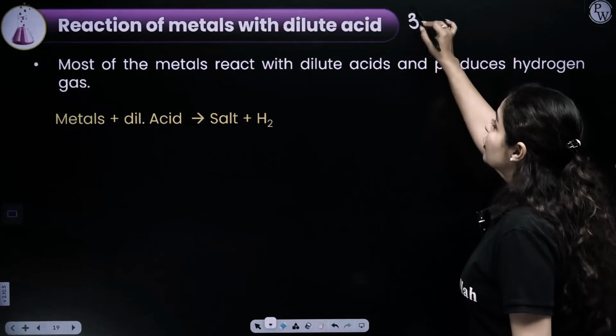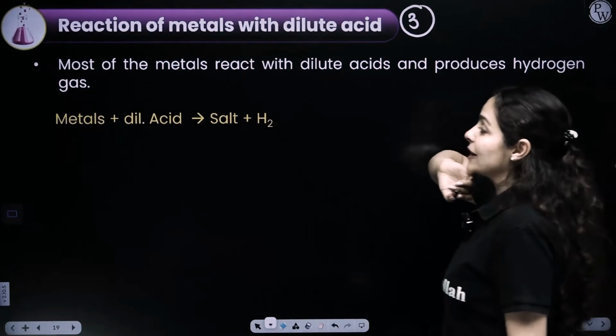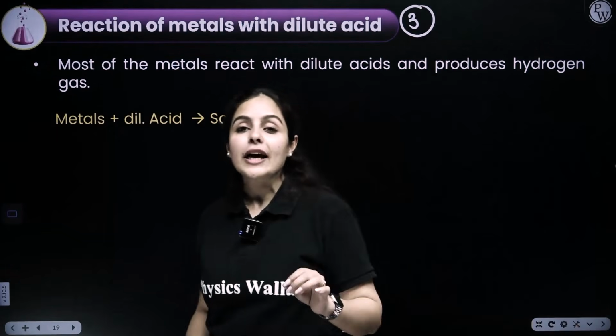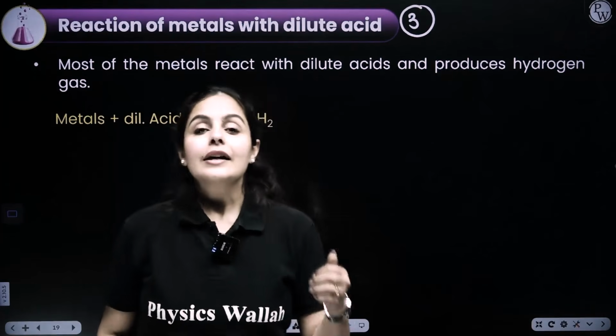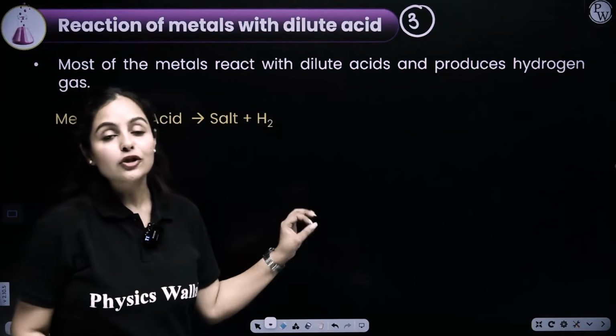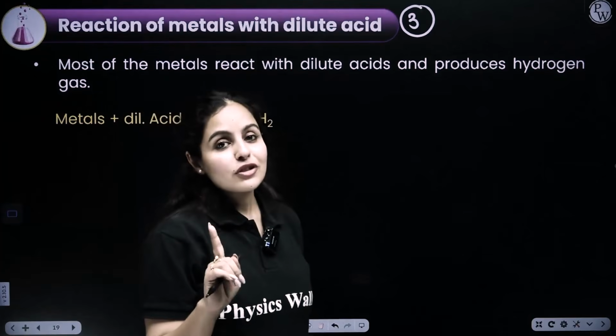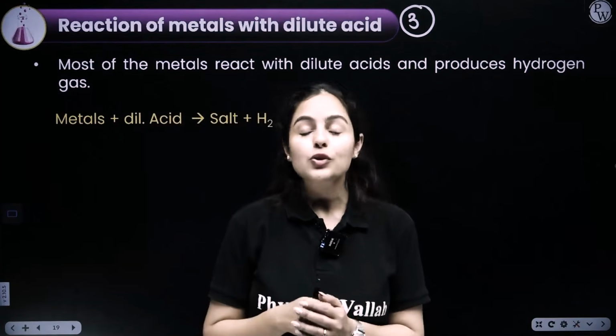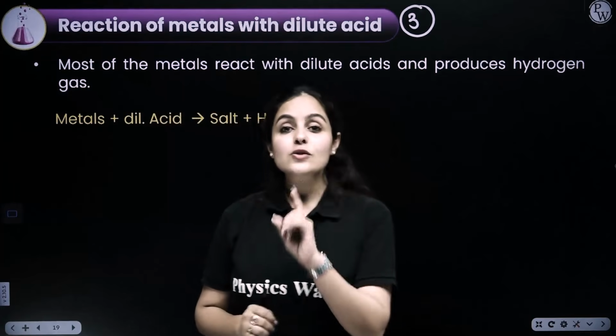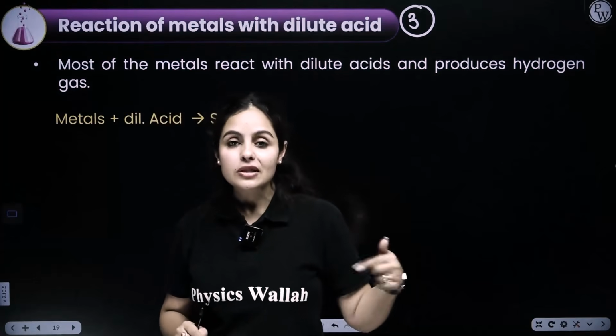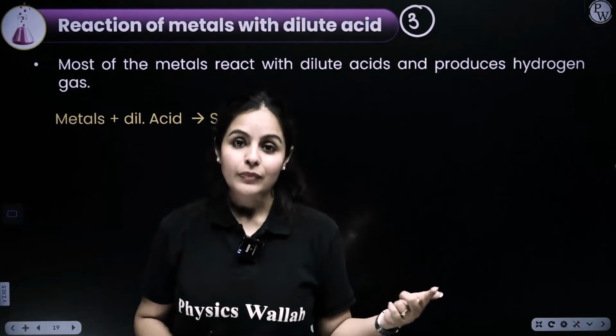Our third chemical property of metals: what happens if a metal reacts with dilute acid? That will definitely give us salt and hydrogen gas. Now, the test of hydrogen gas, do let me know in the chat box. You are all aware of it. That is also one of the questions which is repetitively asked in your board papers, right?